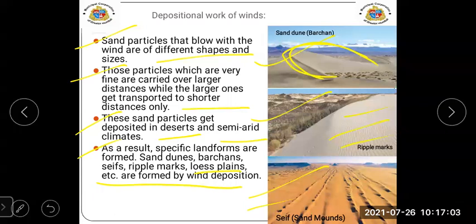So when you think of the depositional work of wind, you have to keep the example of the lines which are parallel in your mind. See this one. See, these are the lines, they are parallel. Okay, so here it was the depositional work of winds.